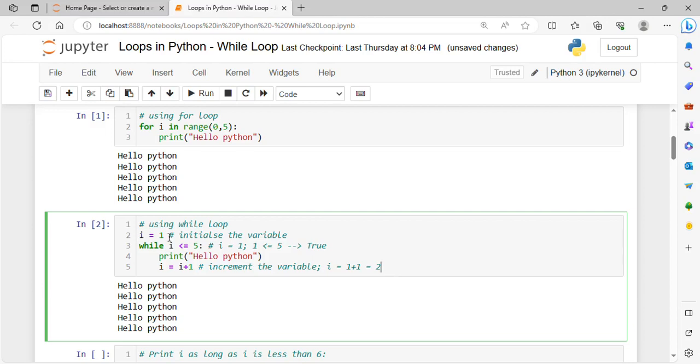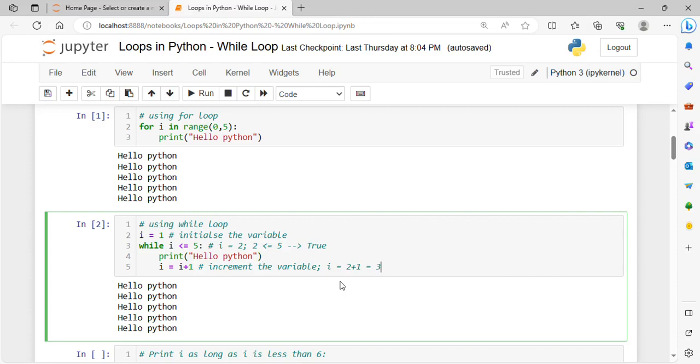Now again we come to the next iteration. Now the value of I is 2, and this condition becomes 2 less than equals to 5. 2 is actually less than 5, so this condition is again true. So again hello Python will be printed, and again we'll come to the increment operation. So I will become 2 plus 1, it will become 3.